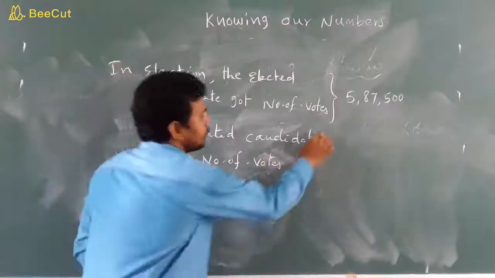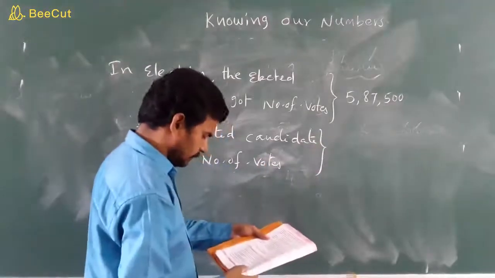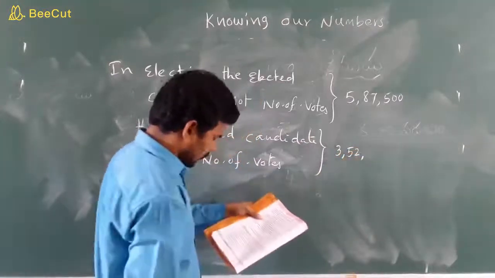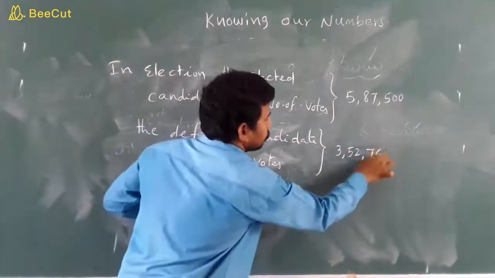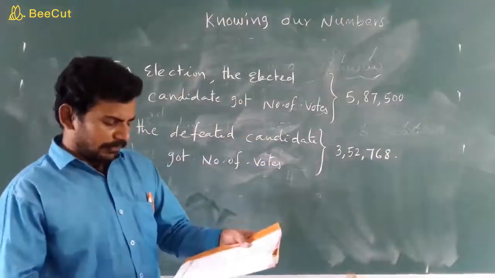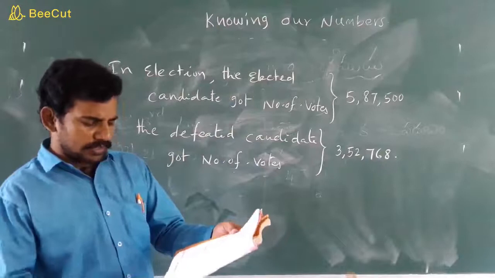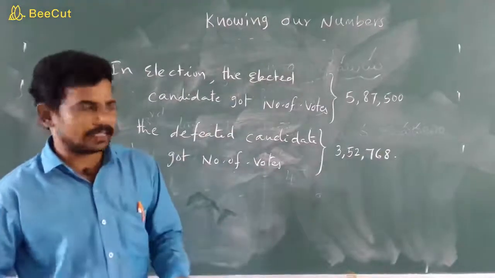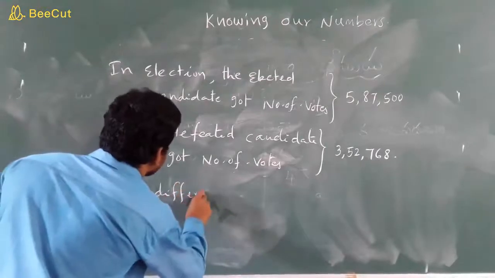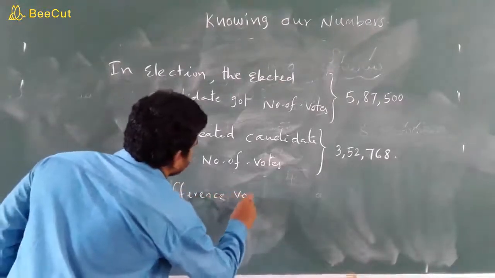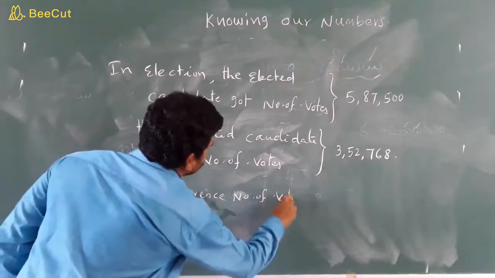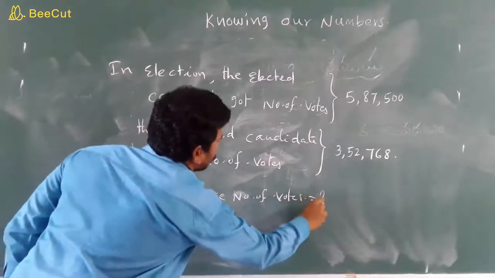How many, children? 3,52,768. Here it is asking for the difference. Difference means by how many votes the winner won the election. So difference in number of votes equals question mark.